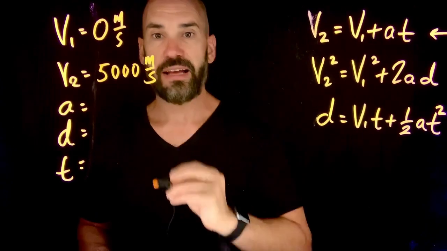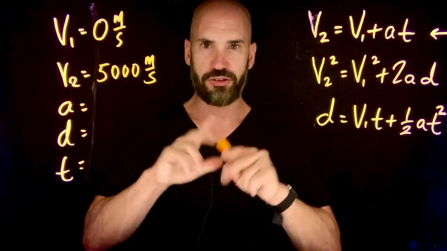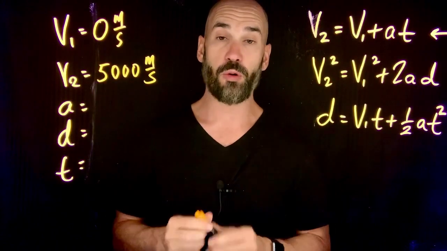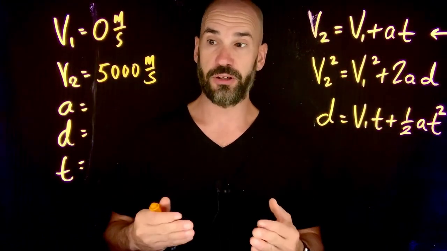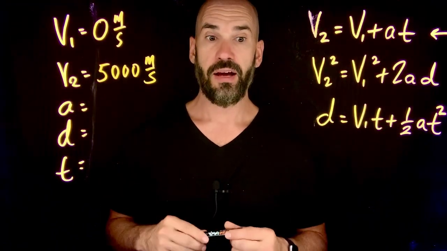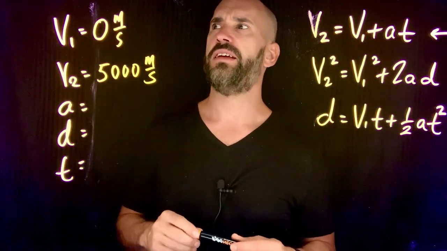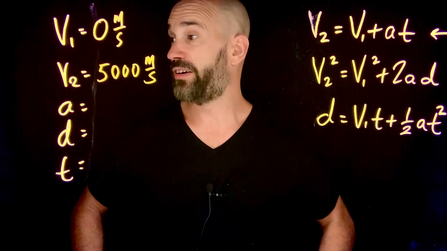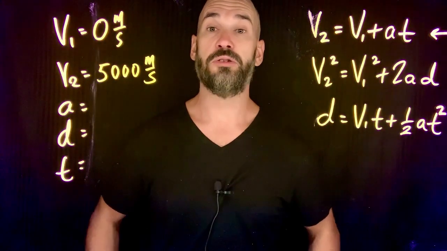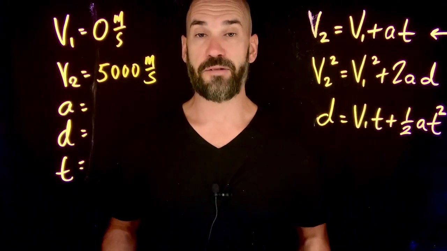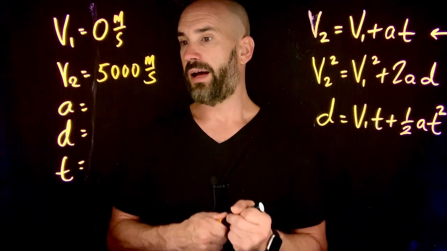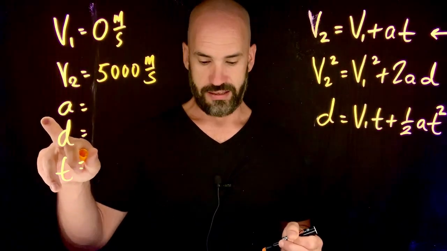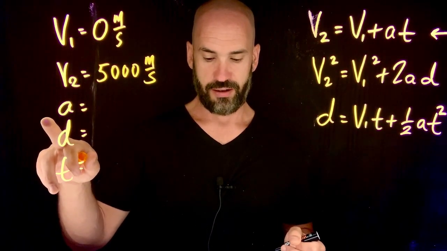So the escape velocity is a special kind of term of art for the speed required to escape the gravitational field of a certain planet, okay? Our escape velocity, I believe, on Earth is 7 miles per second. So if I wanted to jump to the moon, I would have to do it at least 7 miles per second, okay? And so the acceleration is what we're finding.